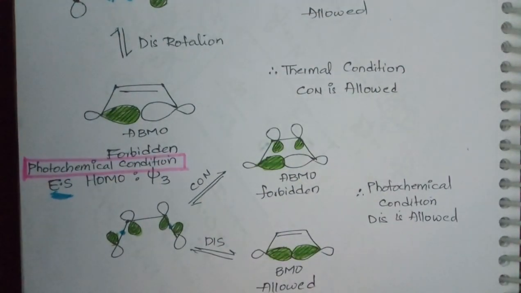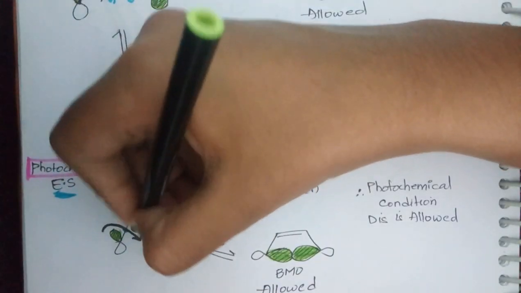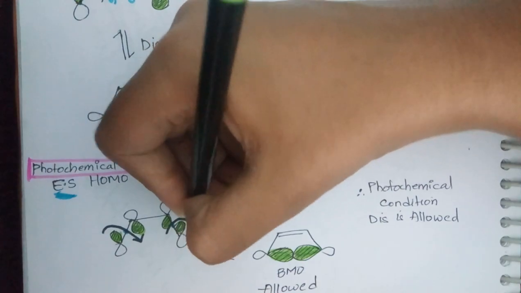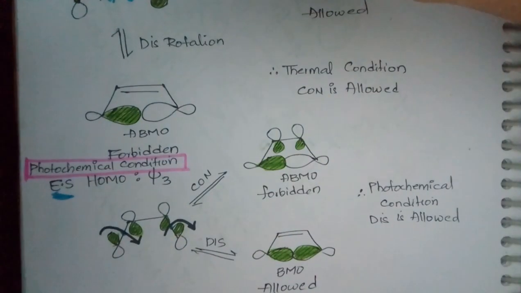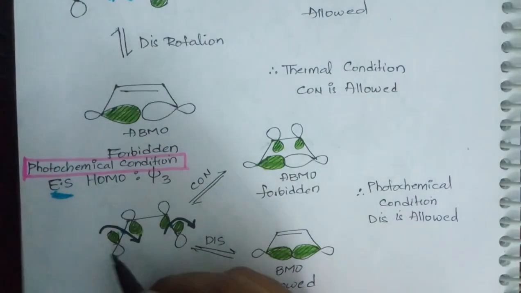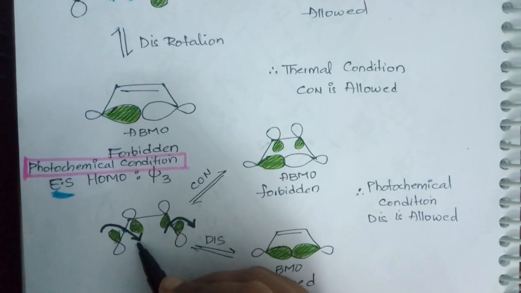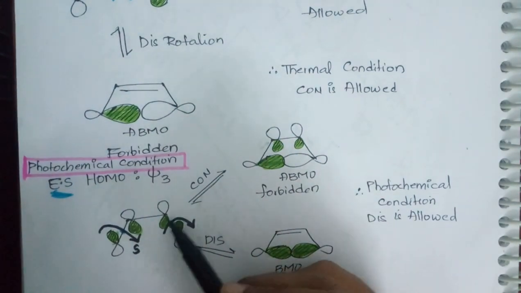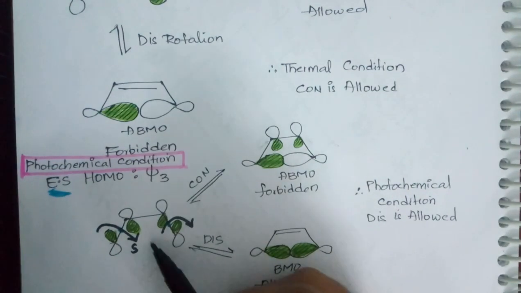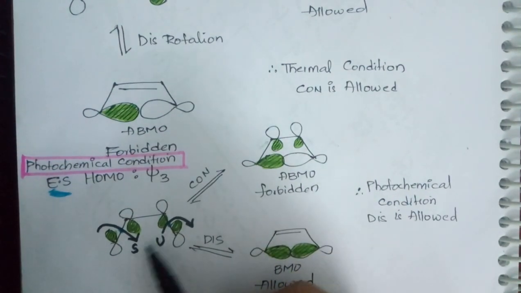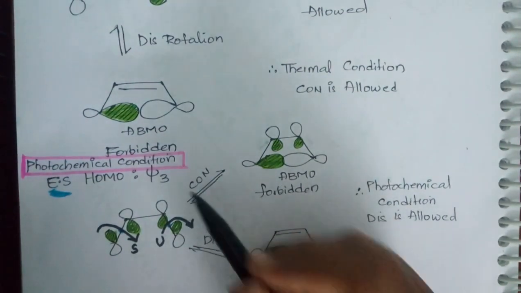One is conrotation, one is the other. In conrotation, what will happen? Both lobes will move towards the same side. Both I am rotating clockwise during conrotation. When I rotate this, here you will get a shaded part. Again when I rotate this towards here, this unshaded will go here. So you will have an overlap between shaded and unshaded during conrotation.